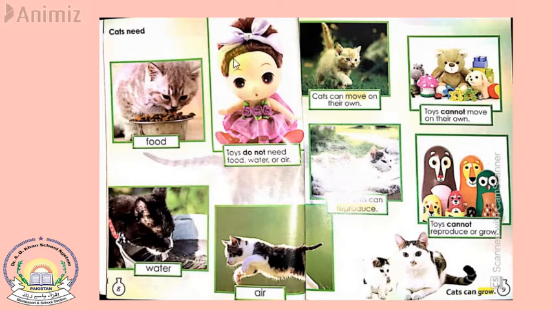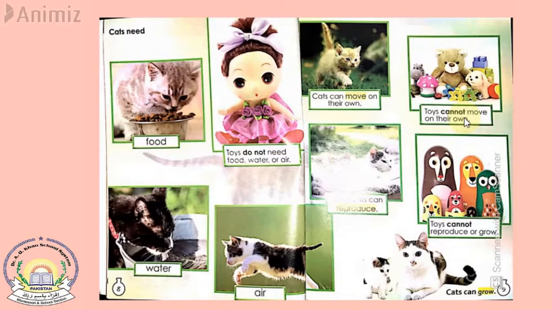Then, for example, now look at this picture. This is a doll. A doll is a toy which does not need air, food, or water. So it's a non-living thing because it doesn't need food, water, or air. And toys cannot move on their own. If there's a toy in your home, and you're not going to move the toy from its place, it's not going to move on its own. You have to do the effort.